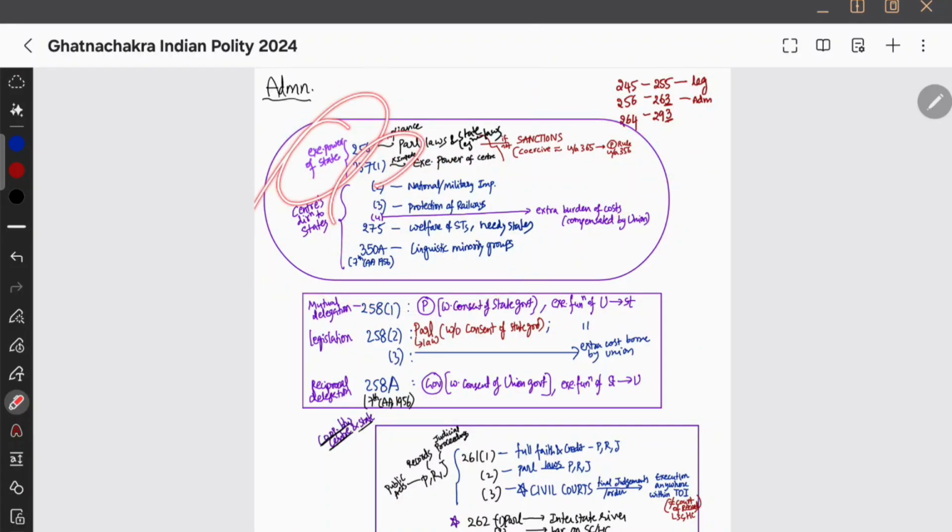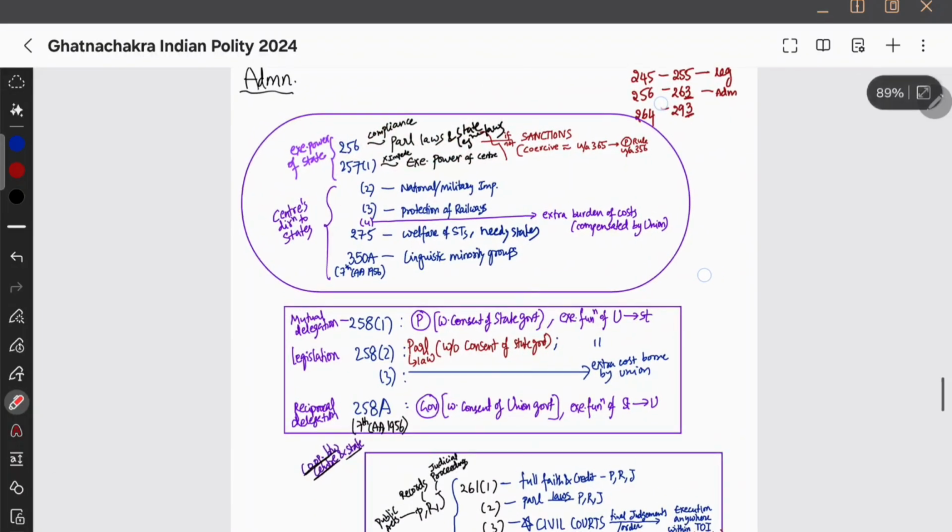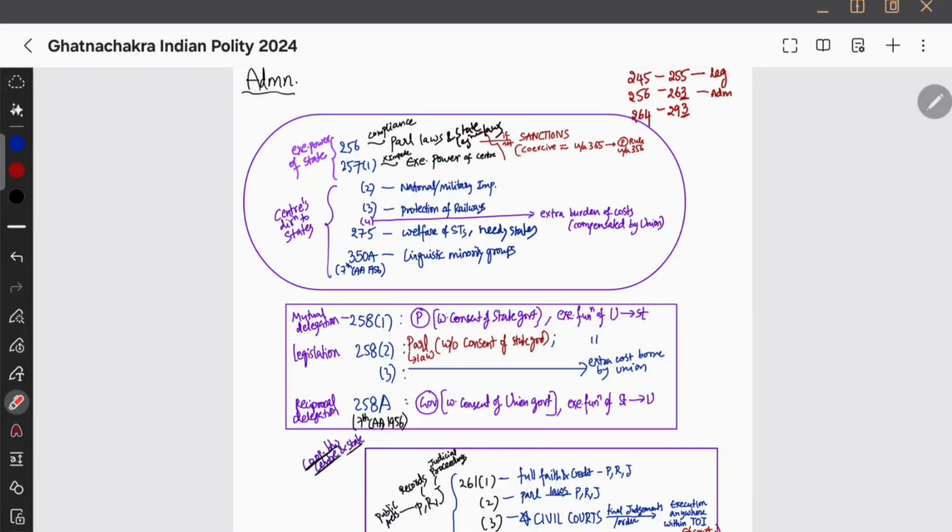Executive power of the state shall not impede parliamentary law, state legislature law, and executive power of the center. And in case if it impedes, state emergency, president rule. Okay. सेंटर डायरेक्शन दे सकती है.